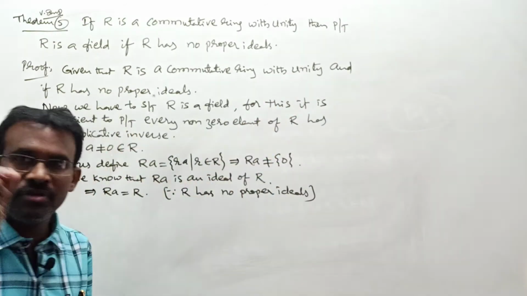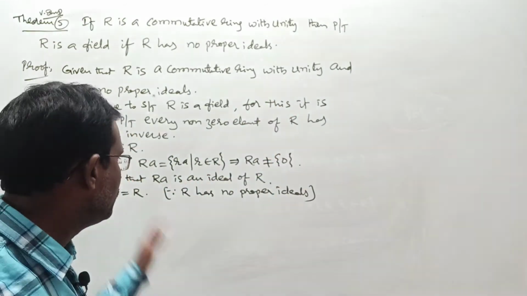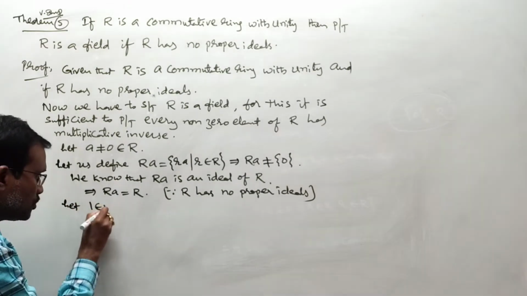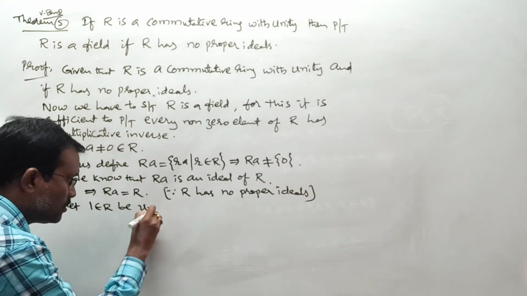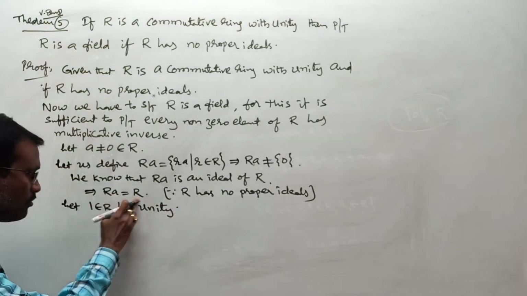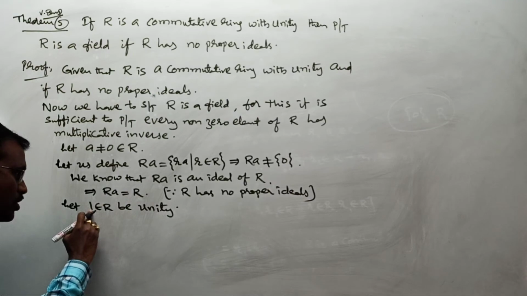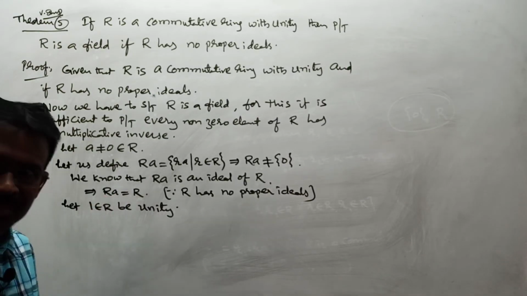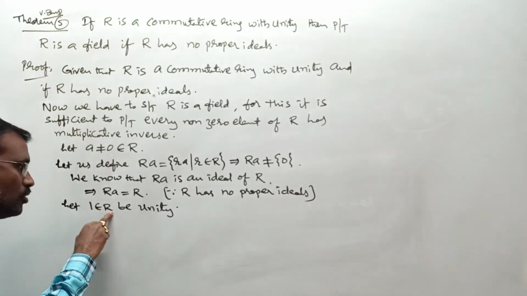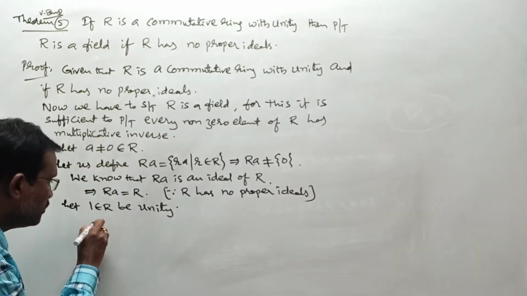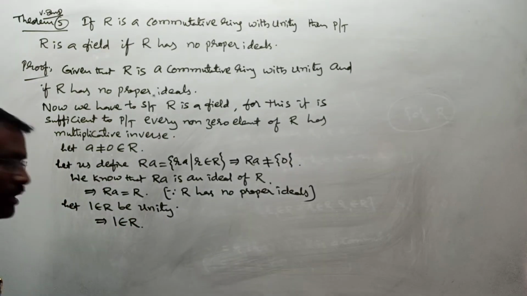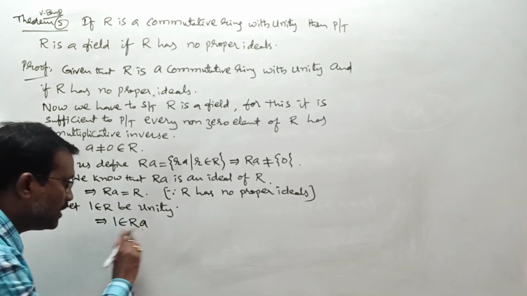That unity generally we are going to take in this chapter as 1. That condition I am writing: let 1 belongs to R be unity. That means 1 is the unity element in R. Here we have Ra equal to R and 1 belongs to R, means 1 should be an element of Ra or not. Absolutely. Ra and R are the same sets, so if 1 is in R, it is in Ra also. That condition I am writing. This implies 1 belongs to Ra, any problem?